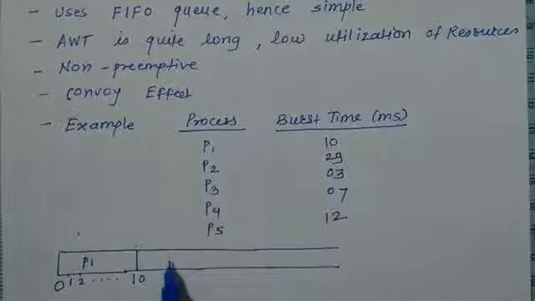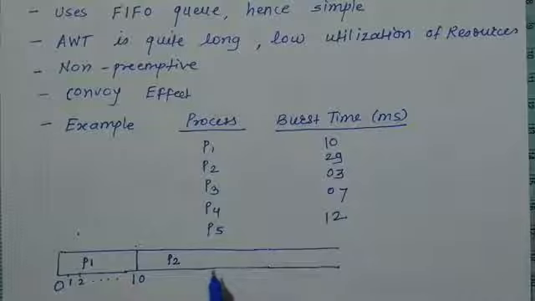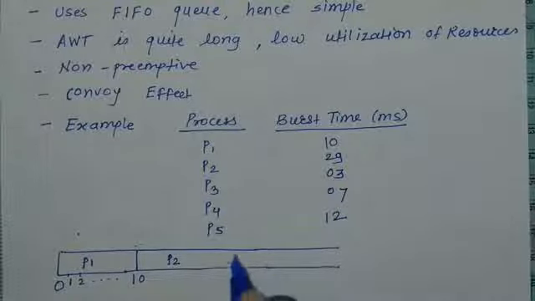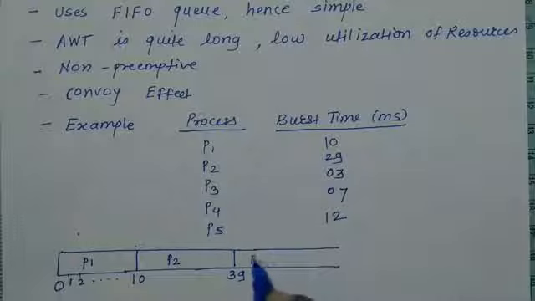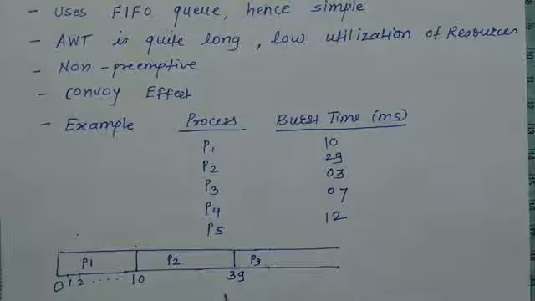The next process is P2, and the burst time of P2 is 29 milliseconds. So from 10 to 29, that is 29 plus 10, that will be 39. Up to 39, P2 will be executing. Then next is P3. Here you can observe that P2 has a burst time of 29 milliseconds, but it is the second process and P3 is the third process. So P3 needs to wait for 29 milliseconds because it is the next process. So 39 plus 3, that is 42 milliseconds.